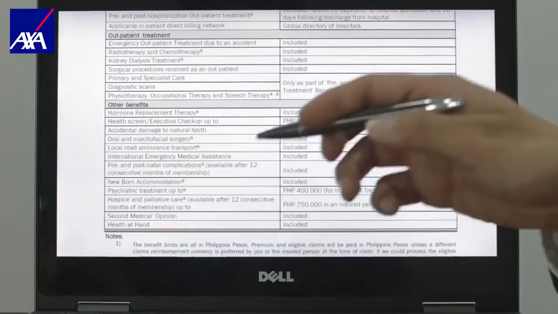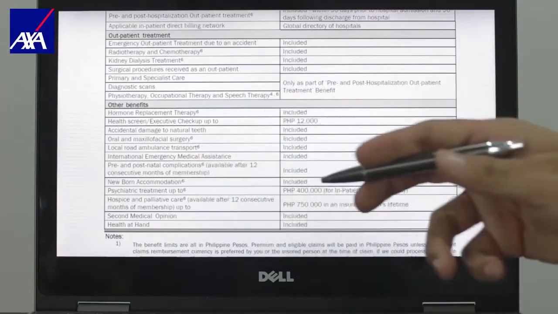What is newborn accommodation? Now, sometimes it happens that a newborn is already discharged from the hospital, but the mother is not yet. If the mother is a GHA member, the newborn can stay with the mother free of charge. Some hospitals charge for that, especially abroad. GHA will cover those costs. We also have other benefits such as psychiatric treatment and hospice and palliative care. Hospice and palliative care is also available after 12 months of membership.